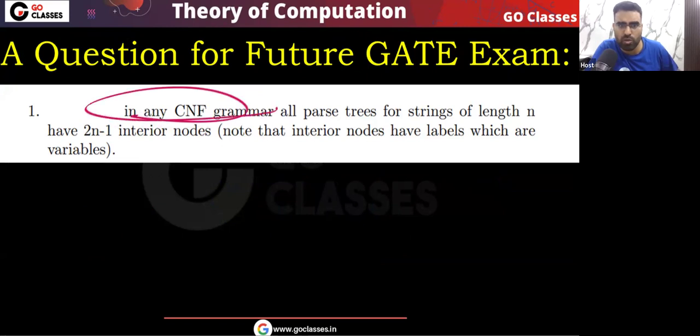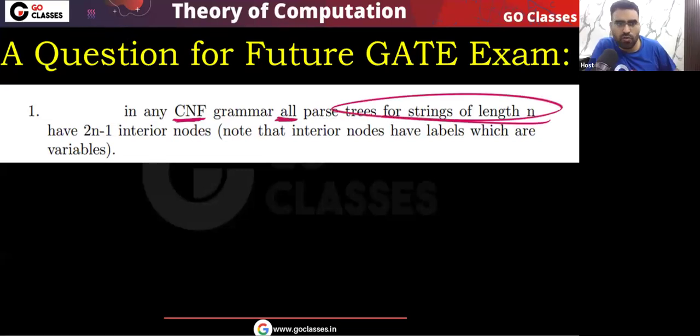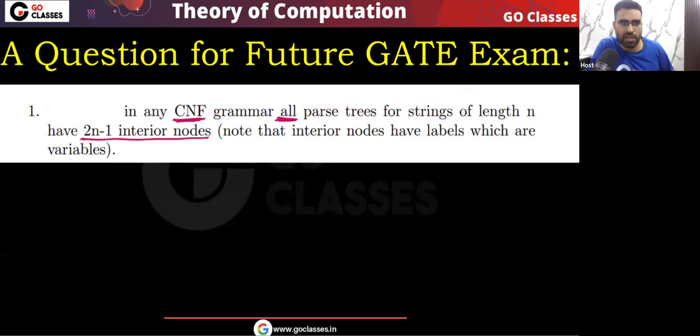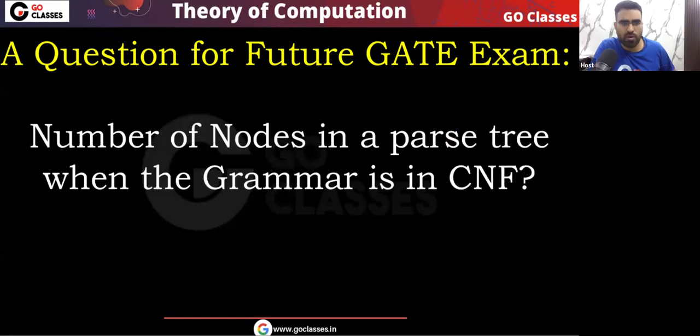In any context free grammar in Chomsky normal form, read this, in any Chomsky normal form grammar, all parse trees for strings of length n will have 2n minus 1 internal nodes. Okay, is this clear? Very simple point. I hope you understood. Now let's move on.